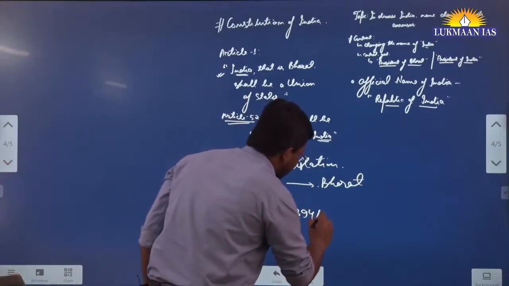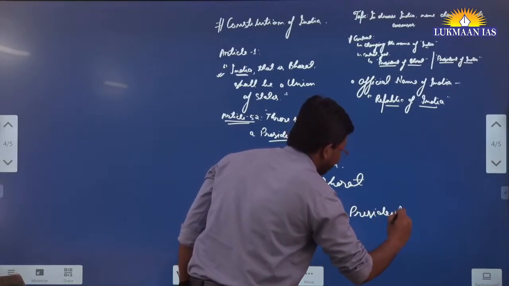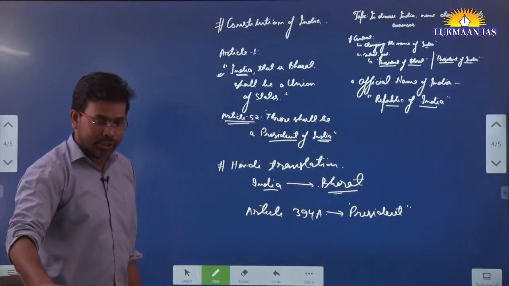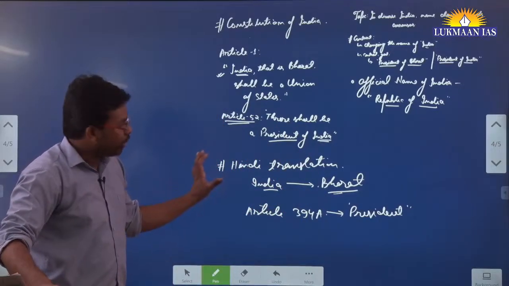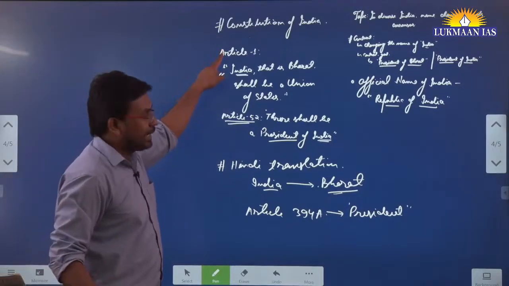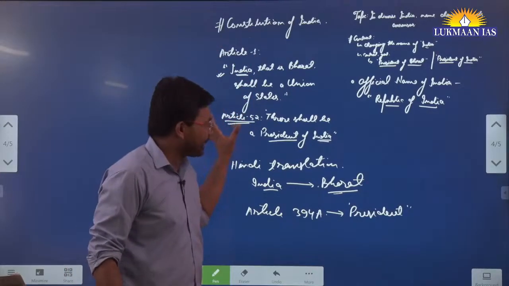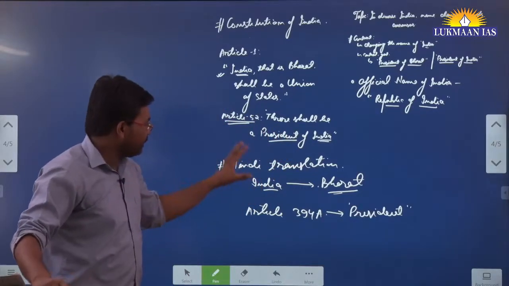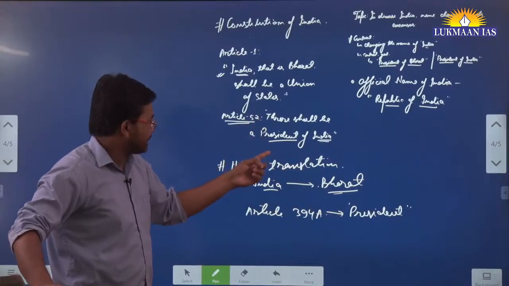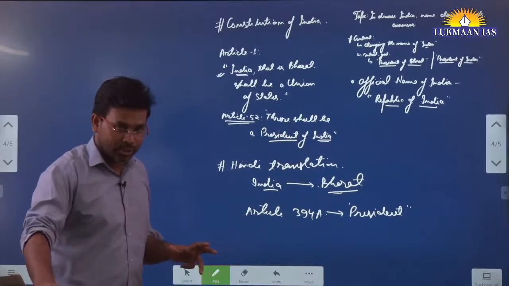394A. So through article 394A, the President of India has authorized the use of Bharat in the Hindi version of the Constitution of India. That's the thing. So the author says, if we speak constitutionally, article 1 says India, that is Bharat. Article 52 says there shall be a President of India, and through this article the President says that India can be referred to as Bharat in the Hindi version of the constitution.